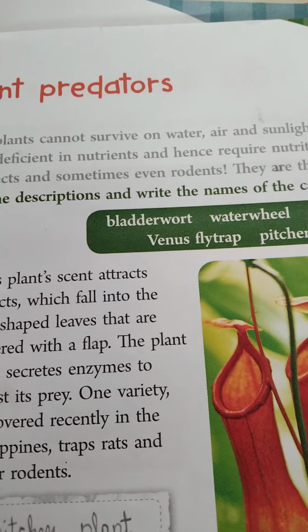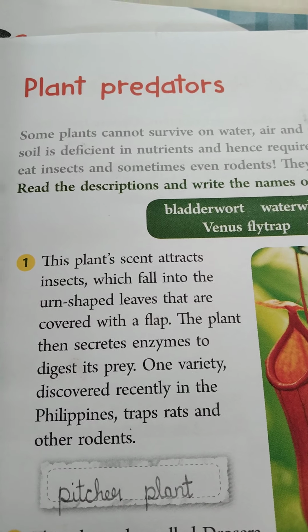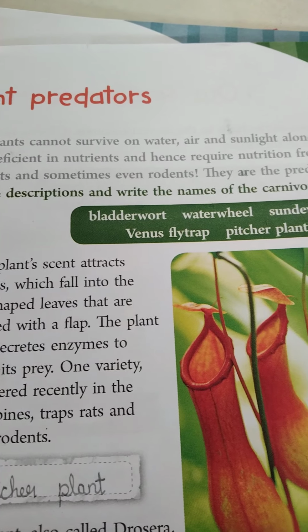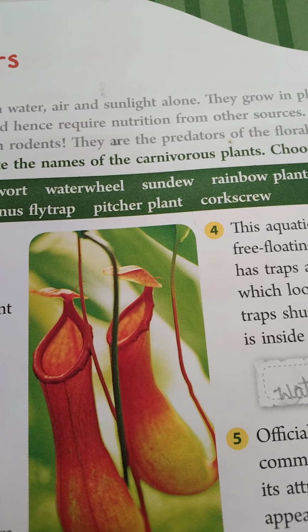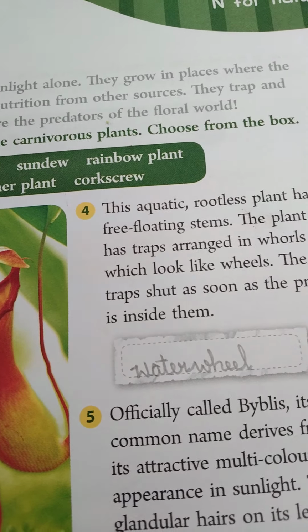In page number 5, plant predators. Some plants cannot survive on water, air and sunlight alone. They grow in places where the soil is deficient in nutrition and hence require nutrition from other sources. They trap and eat insects and sometimes even rodents. They are the predators of the floral world. Here, read the descriptions and write the names of the carnivorous plants.